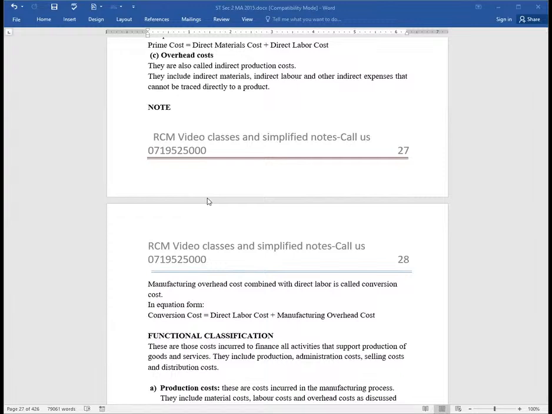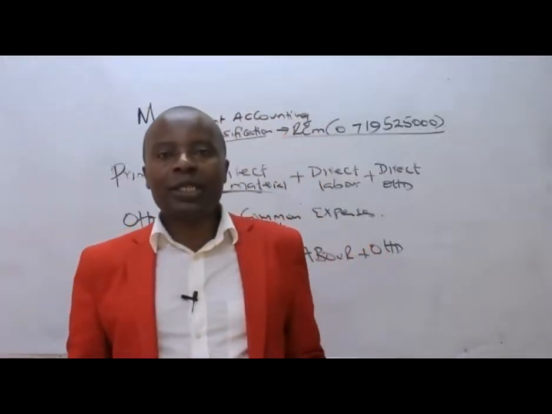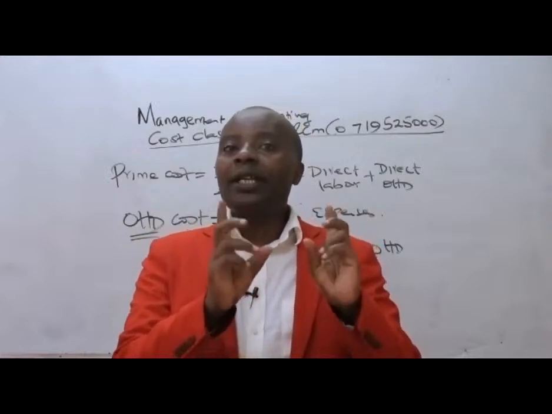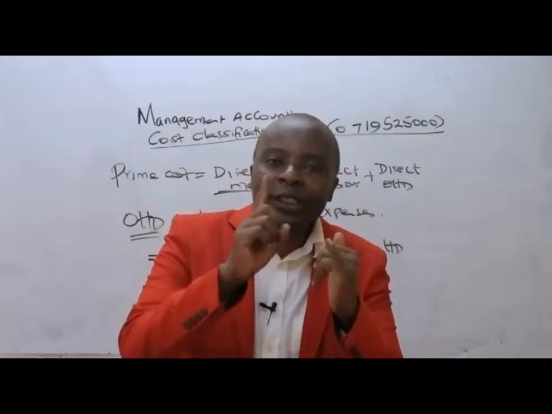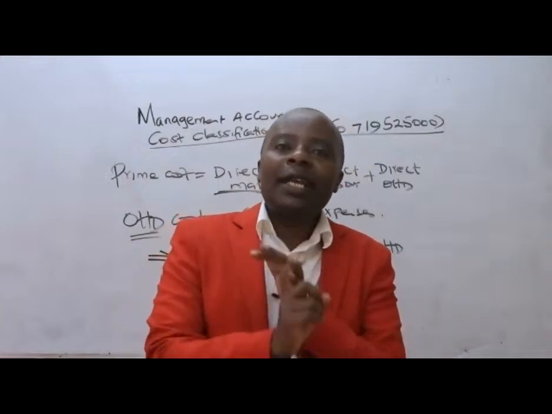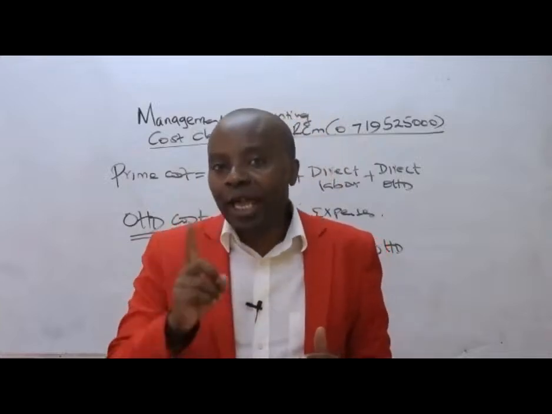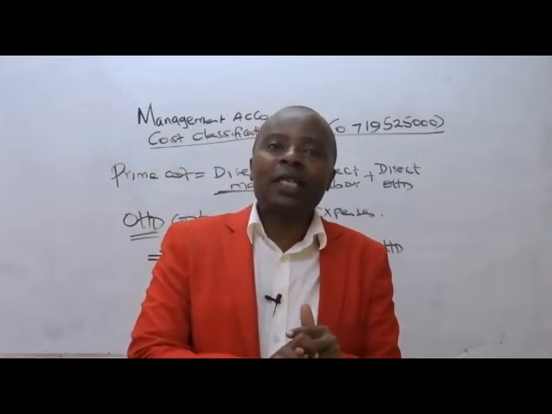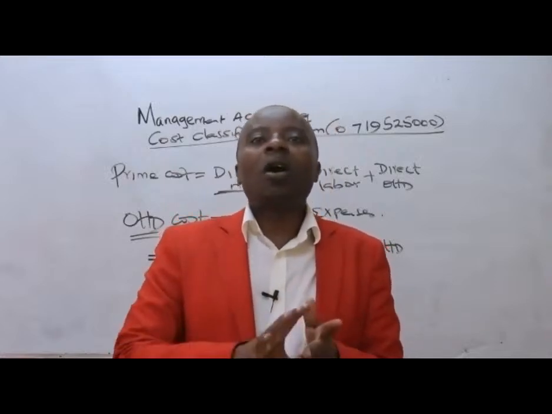We want to put this clearly again in a way that all of us should be able to understand. Manufacturing costs are those costs, ladies and gentlemen, that are directly attributable to the units that we produce. And mostly, they are the direct labor and the direct materials. And if you have been given, although rare, direct overheads will also constitute what we call manufacturing cost.